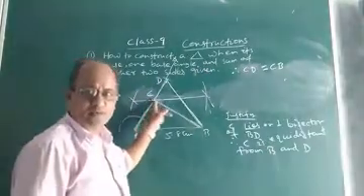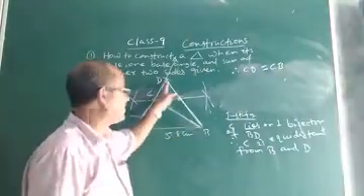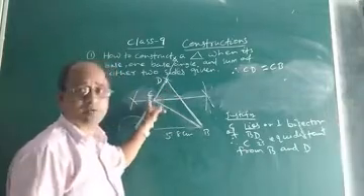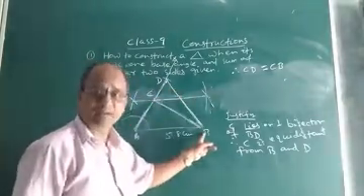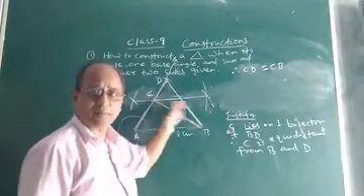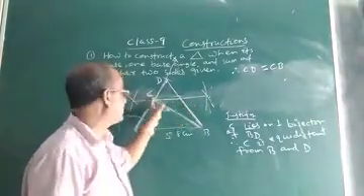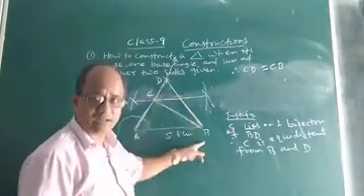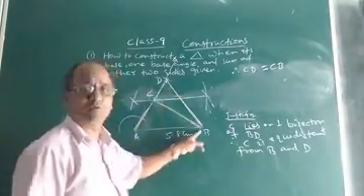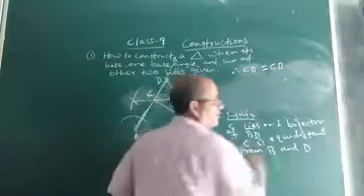As C is equidistant from B and D. What is the reason? The reason is because the point C lies on the perpendicular bisector of BD. So as C lies on the perpendicular bisector of BD, it must be equidistant from the two endpoints of BD, that is D and B. So that means CD and CB will be equal.